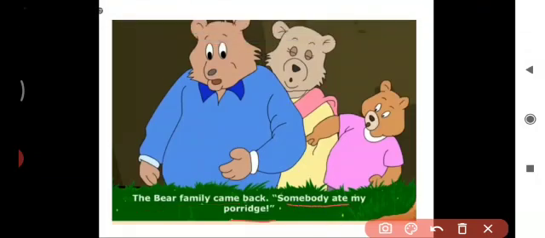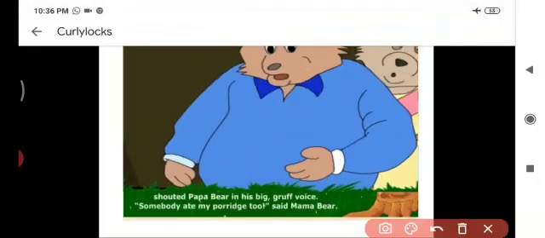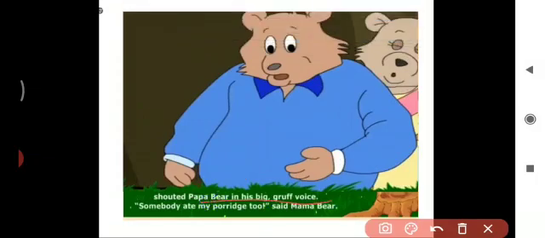"Somebody ate my porridge," shouted Papa Bear in his big gruff voice. On seeing the bowl, Papa Bear started to shout, "Someone ate my porridge." "Somebody ate my porridge too," said Mama Bear.